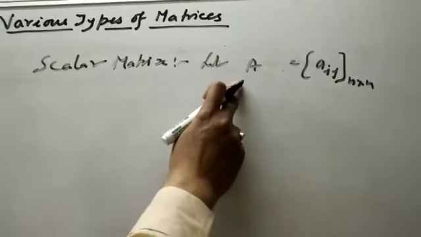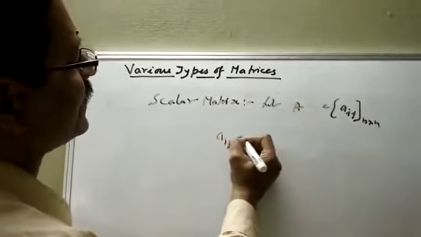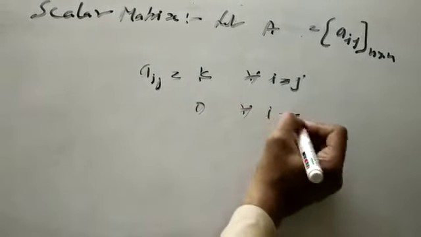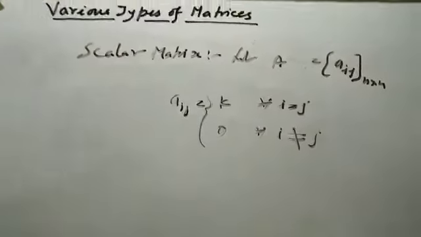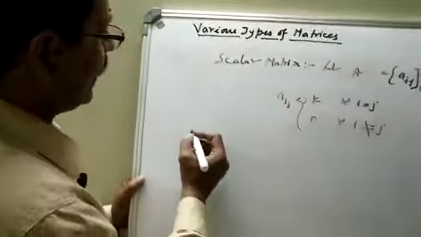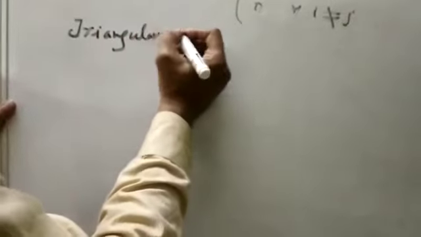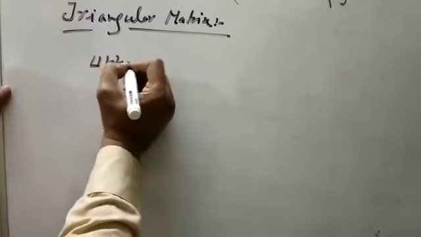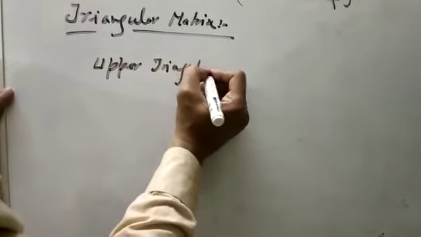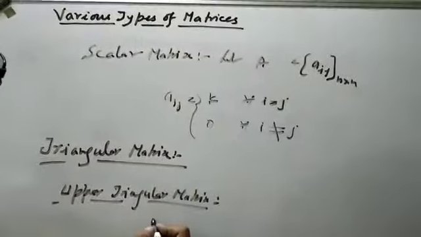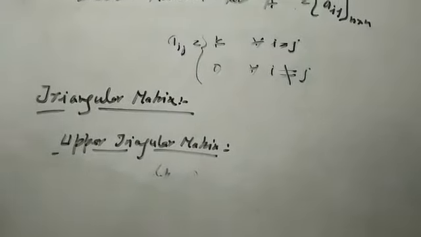A is called a scalar matrix if Aij is equal to k for every i equal to j and 0 for every i not equal to j. Now the upper triangular matrix.